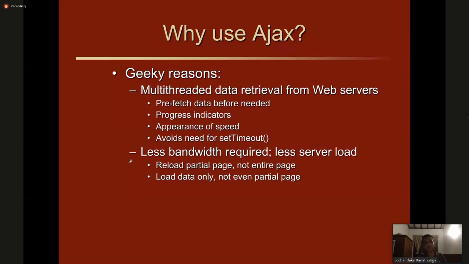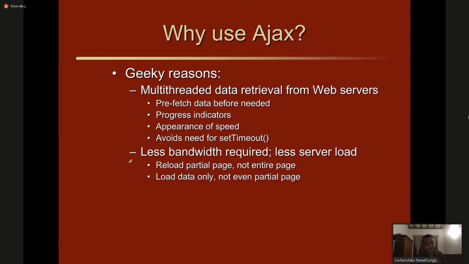So you don't have to work with setTimeout. If the communication is not happening properly, you don't need a timeout now, because you are not disturbing the front end and the other applications. If it is not working, no problem. You are getting an error message. Only if it is true are we showing the data.